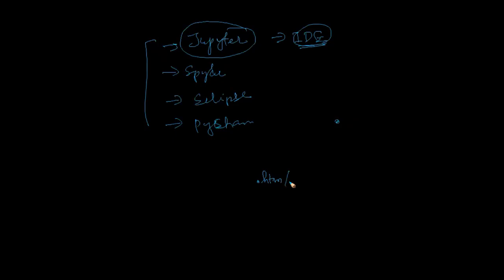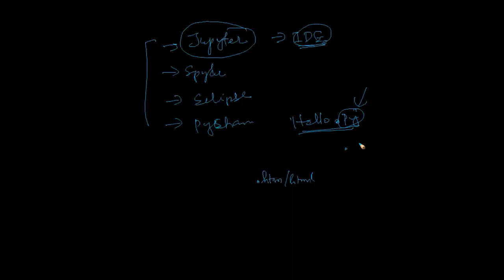Like that, Python has a .py extension. If a Python file is named hello, it is hello.py. Only with the .py extension will the Python interpreter understand it.